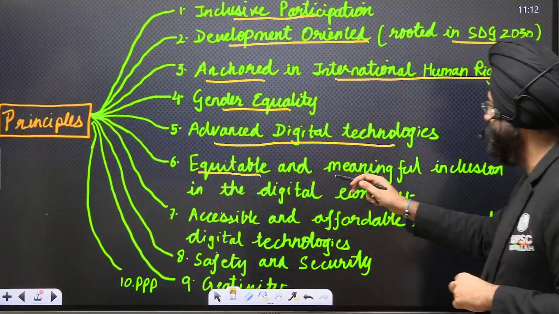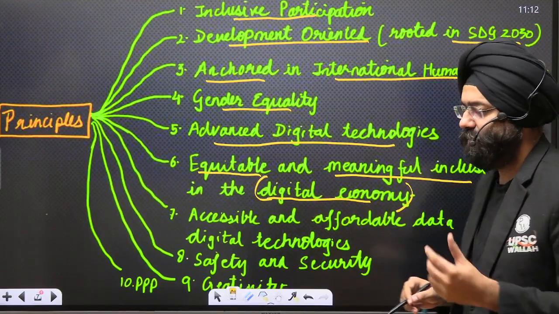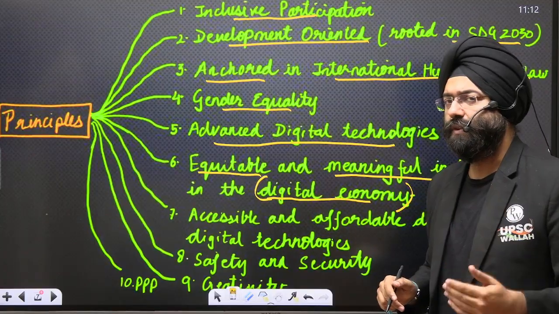Equitable and meaningful inclusion in digital economy. That means in the digital economy, the gains from the digital economy should also be equitable for everybody.